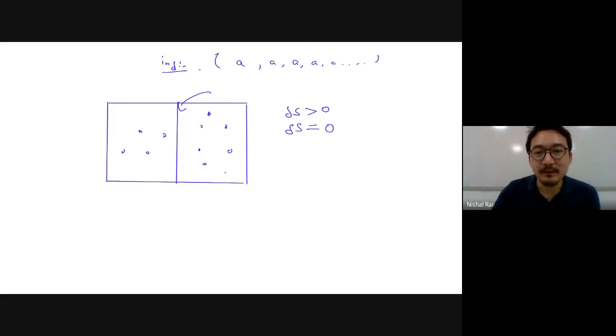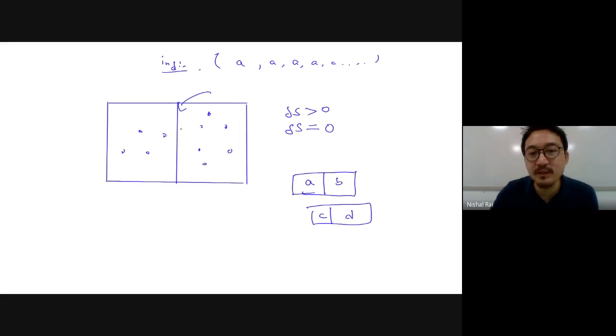Okay, now let me ask you one more question. Previously, what was the case? The two particles were distinguishable. Previously we had only A and B. Now all of a sudden C and D came over here, when you mix these two up. Okay, this is for a distinguishable particle.